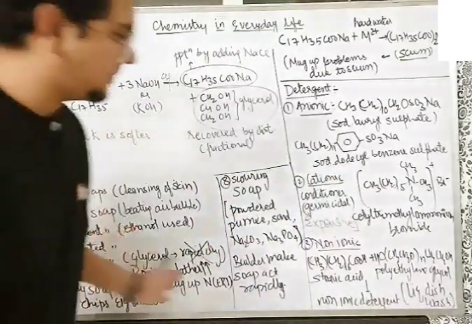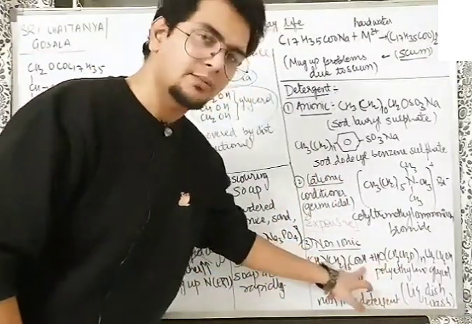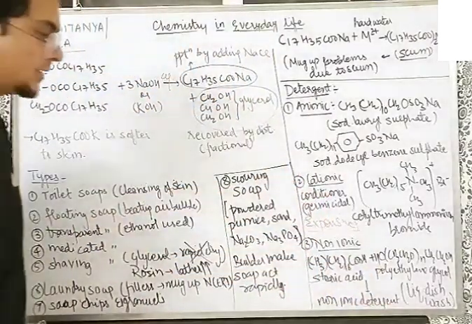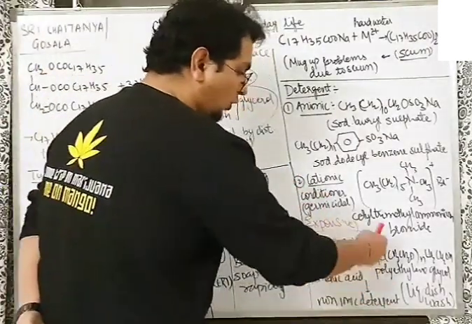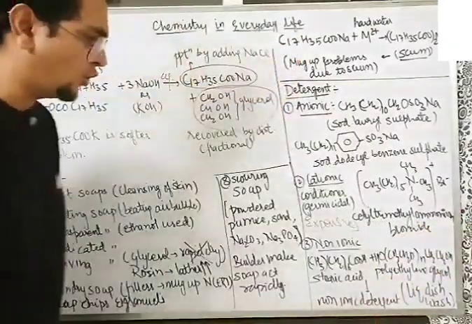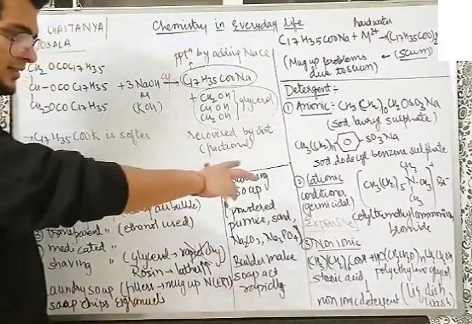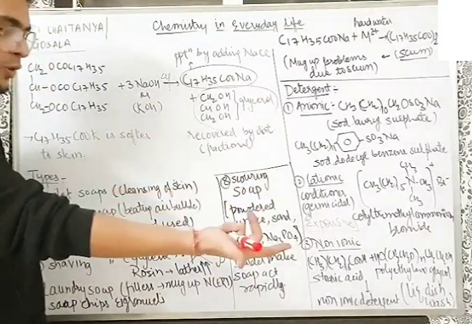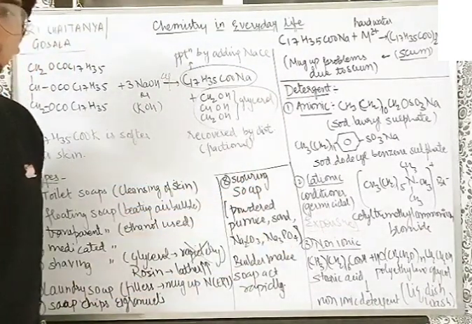Structure you can make simply by doing the esterification here. A long chain you will get CH3, CH2 whole 16, C double bond O, O, CH2, CH2 O whole N, CH2, CH2OH. Don't make a polymer there. It's just a reaction and single compound will be formed. And that is used in the liquid dishwashing.